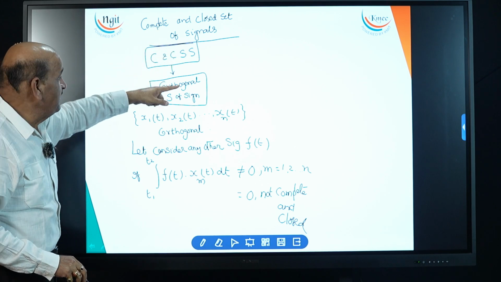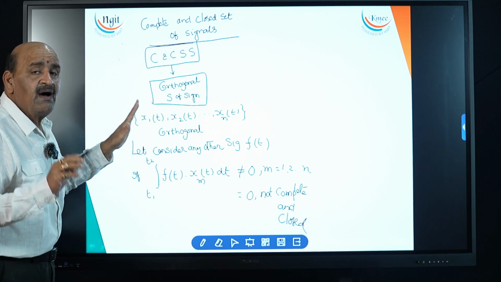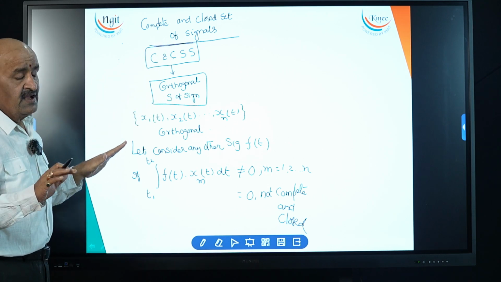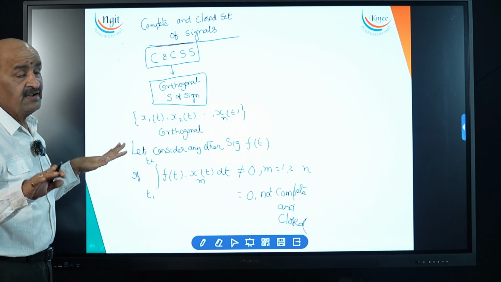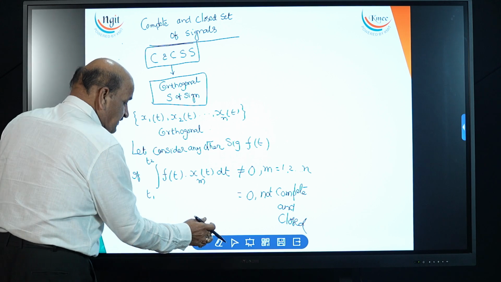One important point is that a complete and closed set of signals depends only on an orthogonal set of vectors, not a general set of vectors. That is an important point. Now next one.